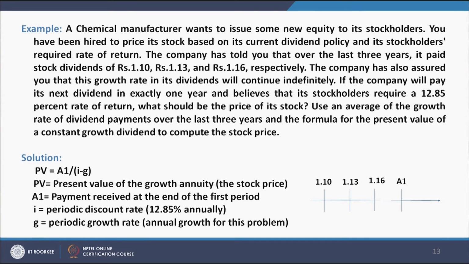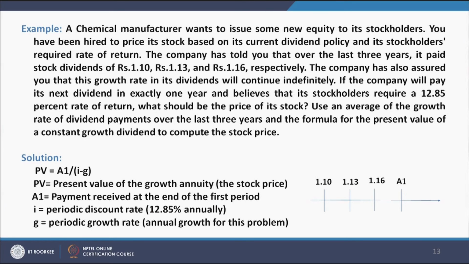Now, let us take another complex problem. A chemical manufacturer wants to issue some new equity to its stockholders. You have been hired to price its stocks based on its current dividend policy and its shareholders' required rate of return. The company has told you that over the last 3 years it paid stock dividends of rupees 1.10, rupees 1.13 and rupees 1.16 respectively. The company has also assured you that this growth rate in its dividend will continue indefinitely.